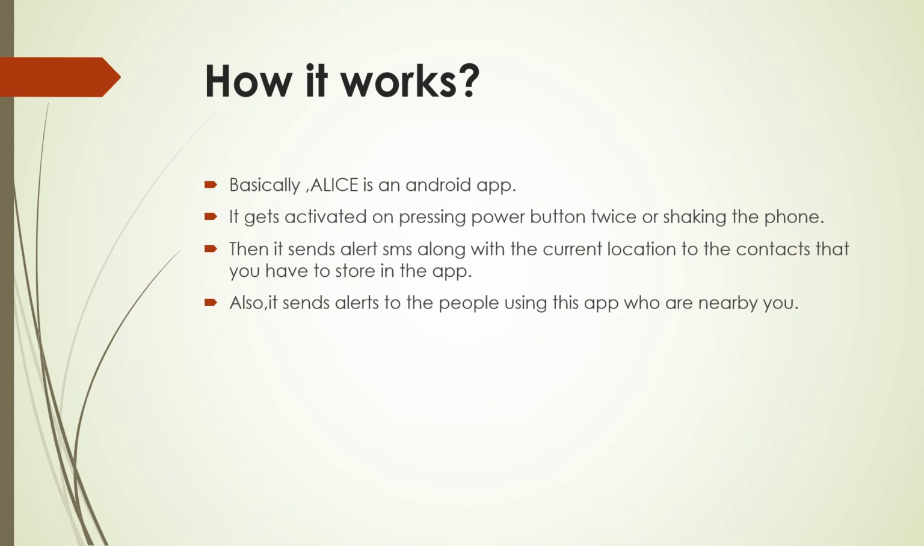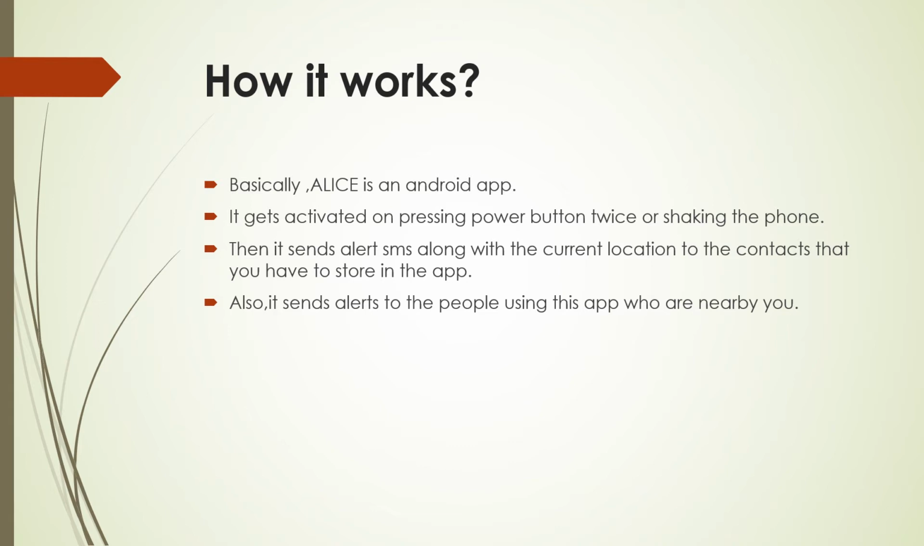Next, how it works. Since this is an Android-based chatbot, it gets activated on pressing the power button twice or shaking the phone. Then it sends alert SMS along with the current location to the contacts. These contacts we have to store in the app initially, when you are running the app for the first time. Initially, I have placed 5 contacts. So these 5 contacts will be alerted whenever you press the power button twice or shake the phone.